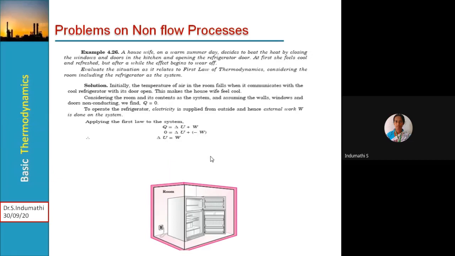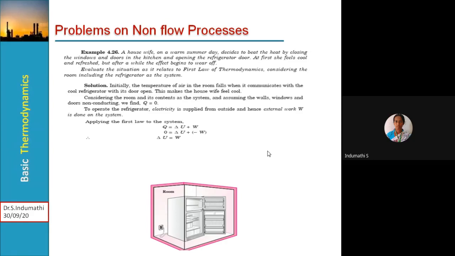See here, this is also one high order thinking problem. A housewife on a warm summer day decides to beat the heat by closing the windows and doors in a kitchen and opening the refrigerator door. At first she feels cool and refreshed, but after a while the effect begins to wear off. Evaluate the situation as it relates to the first law of thermodynamics, considering the room, including the refrigerator, as a system. What is the solution here?